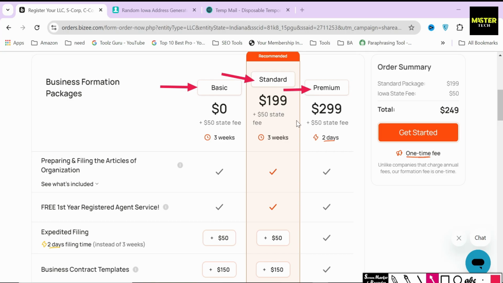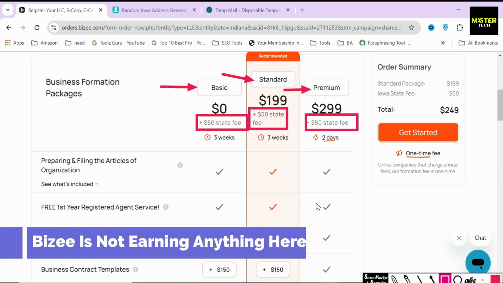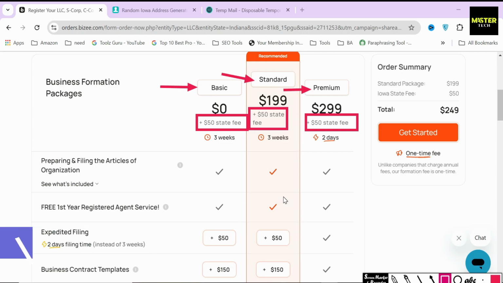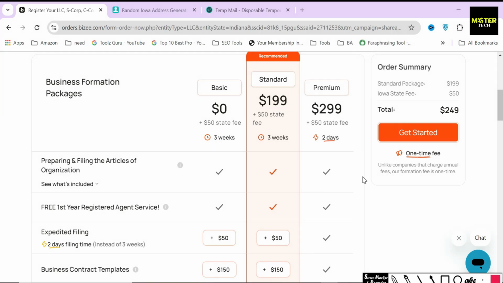And the first thing that's worth mentioning is that the state fee does not change. You can see it's $50 in all the packages. The state fee is what the state charges you for opening an LLC in that specific state. Bizee is not making any income on that, that is the state getting their filing fee. If you were to use the state website, it's going to be the same thing. But I just want to make mention of that.